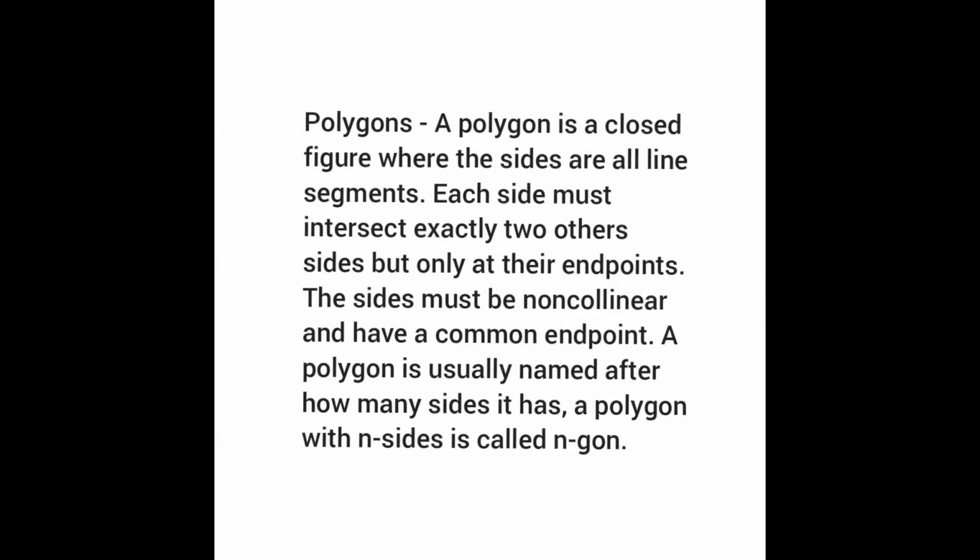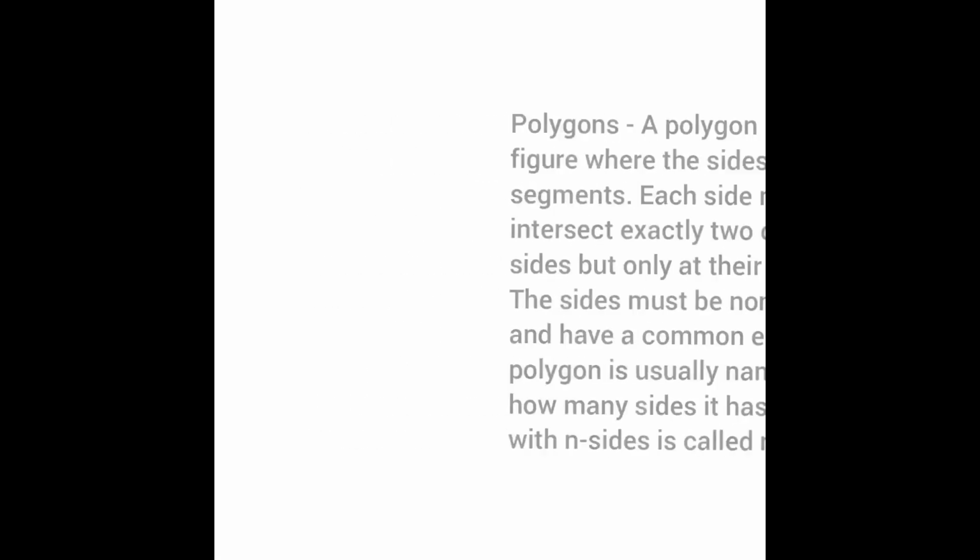Polygons. A polygon is a closed figure where the sides are all line segments. Each side must intersect exactly two other sides, but only at their endpoints. The sides must be non-collinear and have a common endpoint. A polygon is usually named after how many sides it has. A polygon with 9 sides is called a nonagon.